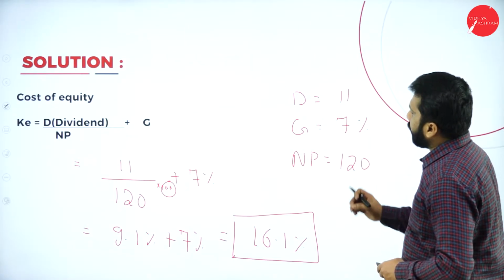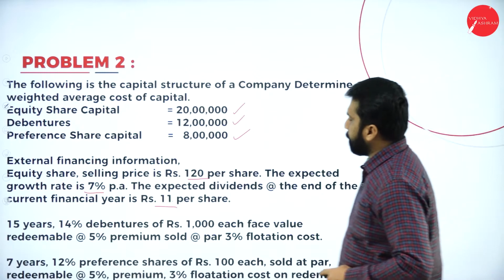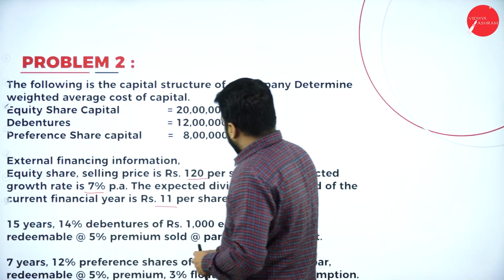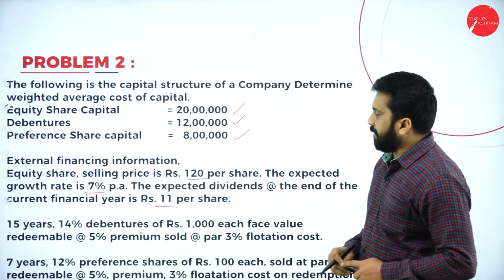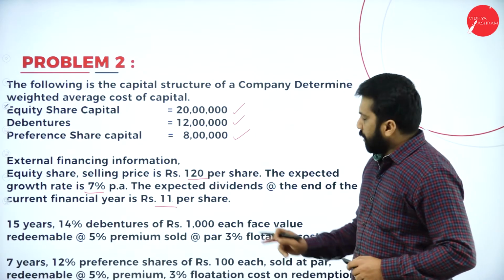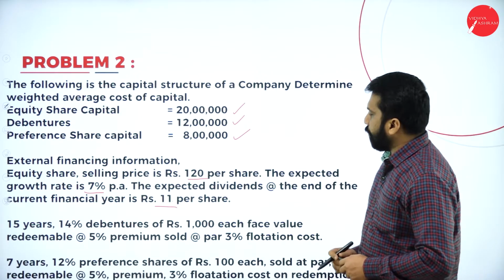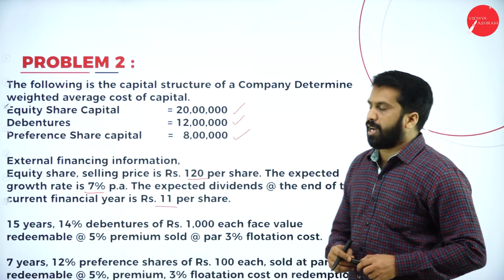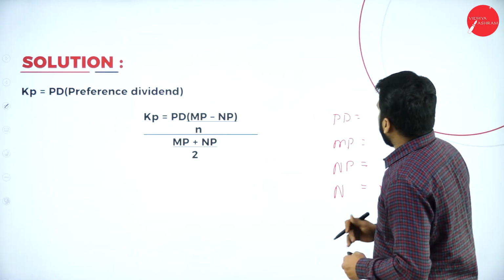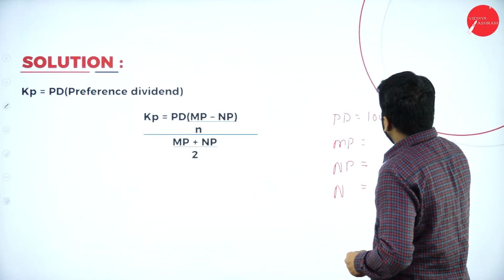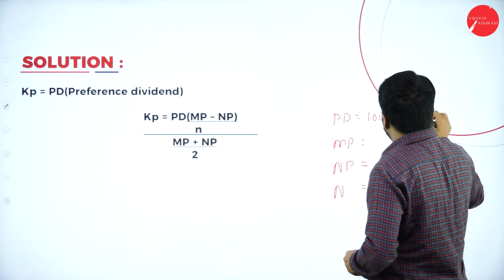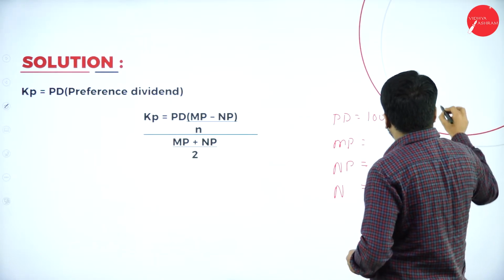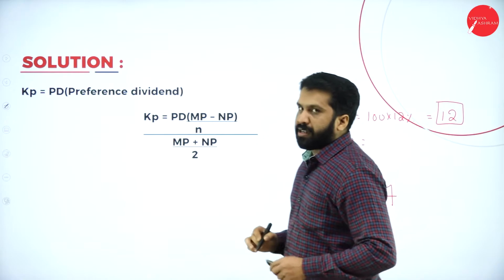Now, I'll go back to your question. 12% preference shares of rupees 100 each. Very simple. I'll go back to your answer. Your dividend is 100 multiplied with 12%. It will be 12 rupee. What is your dividend? Simple.